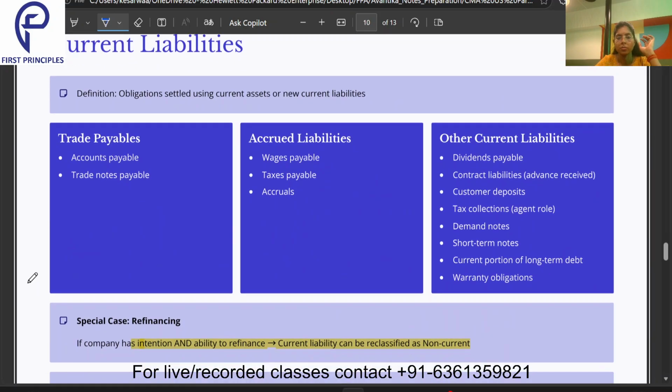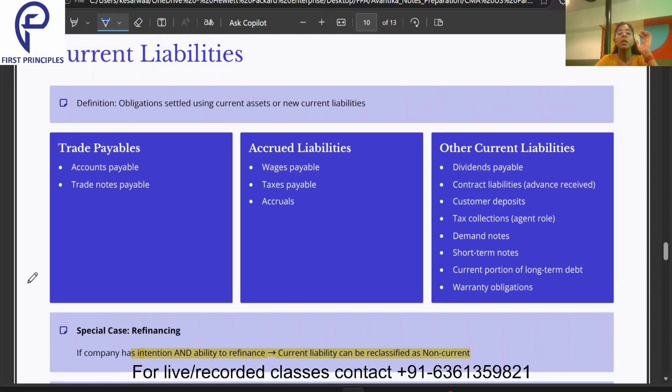Now, current liabilities, that is, obligations settled using current assets or new current liabilities. Trade payables or accounts payables are current liabilities. Then accrued liabilities, that means we have availed the services but the payment has not yet been done, like wages, taxes, accruals.